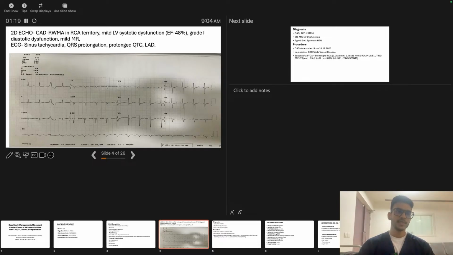Coming to the ECG, we can see sinus tachycardia as well as QRS prolongation. And because of the inclusion of APA, we can say that he was having EAD. Coming to the prolonged QTc, though it is not much significant, it's just 446.